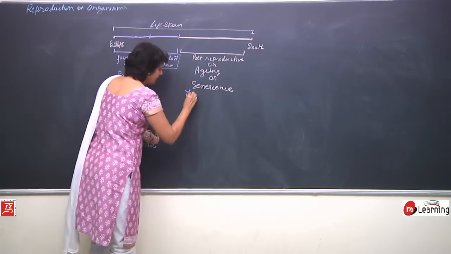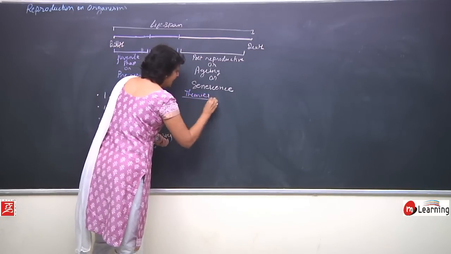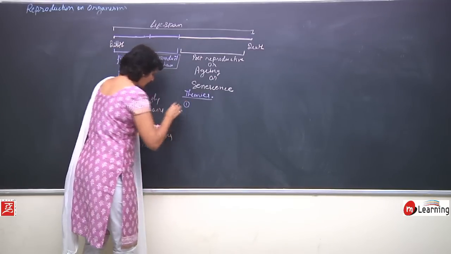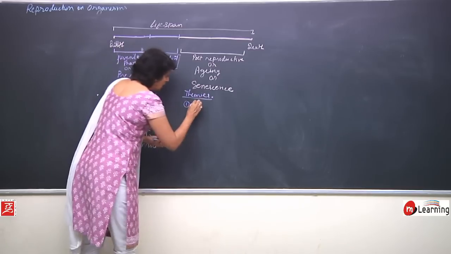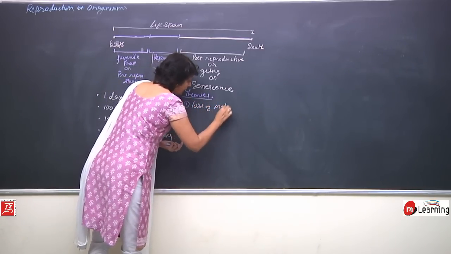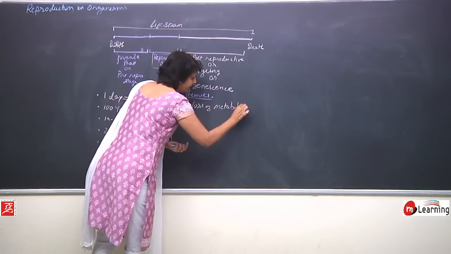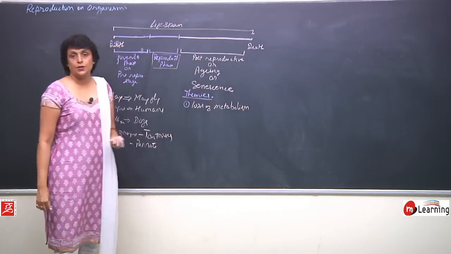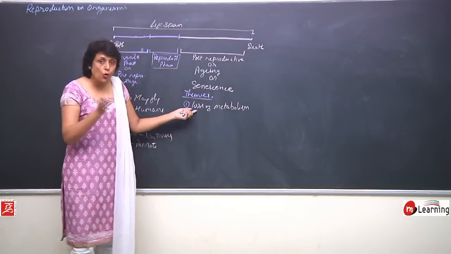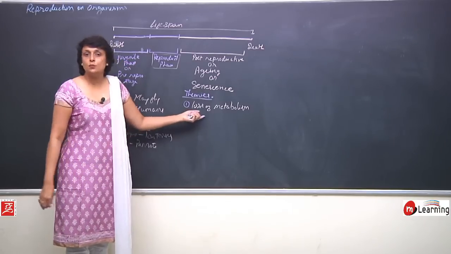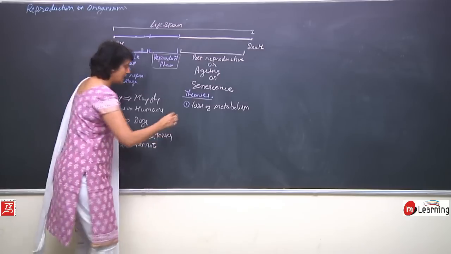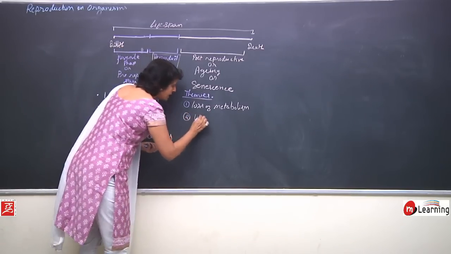There are theories of senescence. Why does this aging take place? One theory is of loss of metabolism. The metabolic processes, that is catabolism and anabolism, which are taking place in our body, are slowed down with time. So that is one theory, that probably because of this, aging or senescence takes place. The second theory is the wear and tear theory.